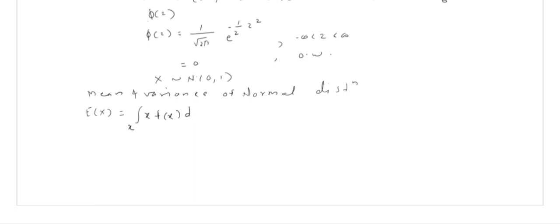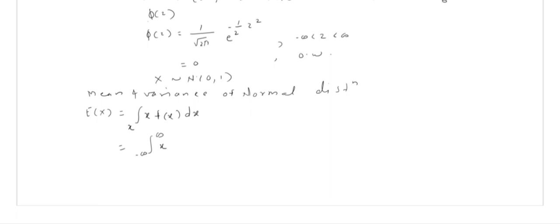Over here, we can replace the value of f of x as well as the range of x. The range of x for normal distribution is minus infinity to infinity. And what is f of x for normal distribution?